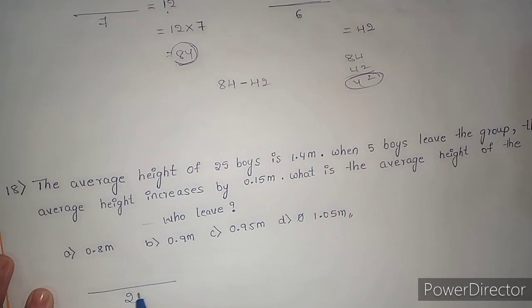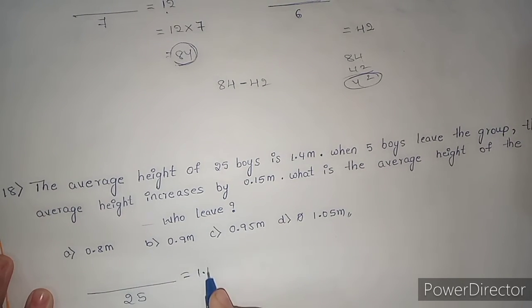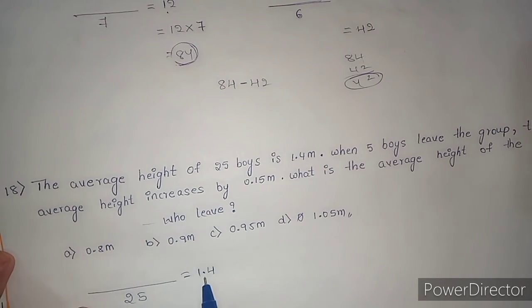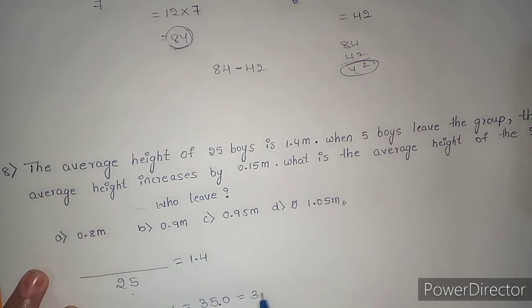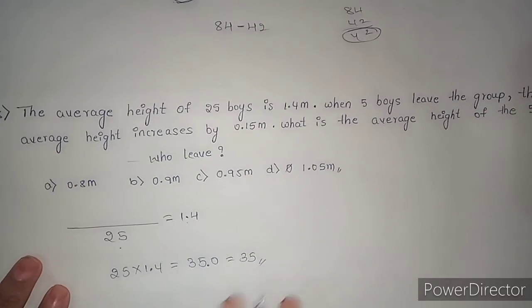The average height of 25 boys is given, that is 1.4. When I multiply 25 by 1.4, I will get the sum of height of 25 boys, right? 25 into 1.4 is 350, and here point is there, so 35.